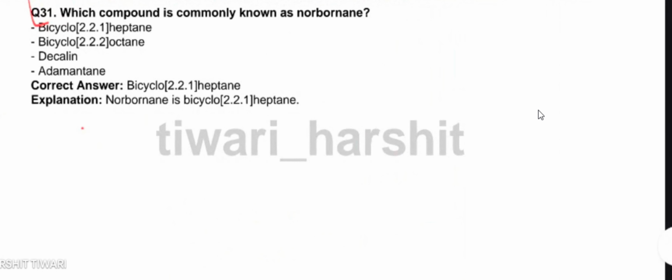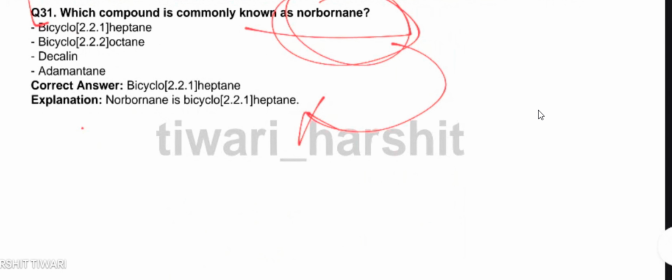This is the right answer. And this name, bicyclo 2.2.1 heptane, is also named as norbornane. Also an important concept and another important question for many competitive exams. So this is the correct answer.